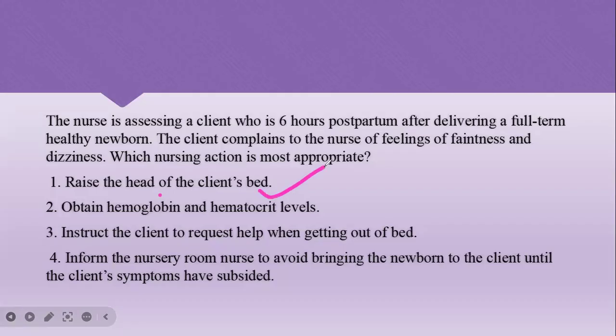So whether you want to raise the head of the client, or send a blood sample for hemoglobin and hematocrit, or instruct the client to request help when getting out of the bed, and inform the nursery room nurse to avoid bringing the newborn to the client until the client's symptoms have subsided.